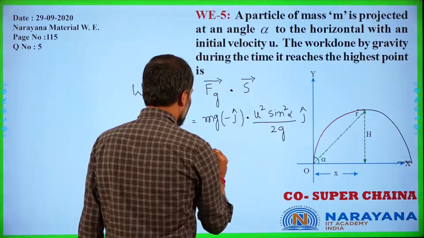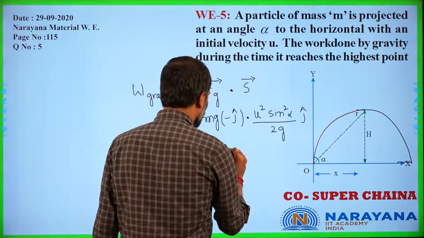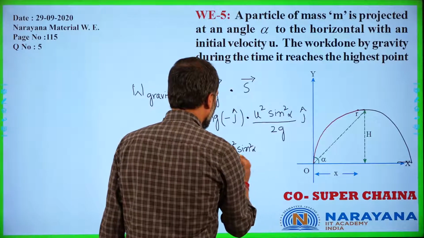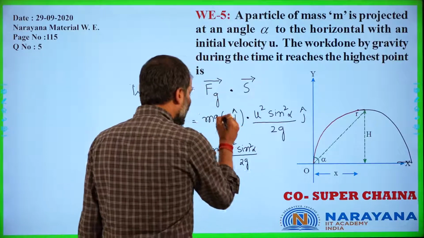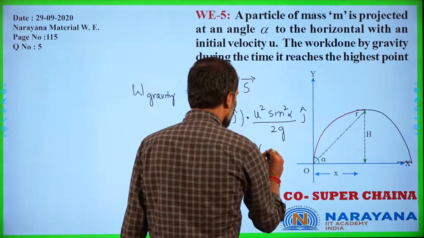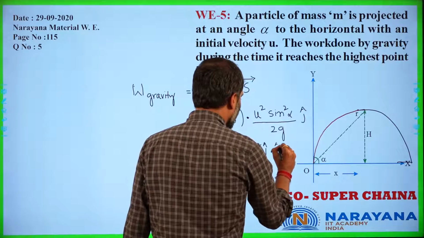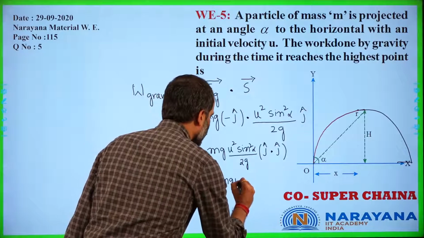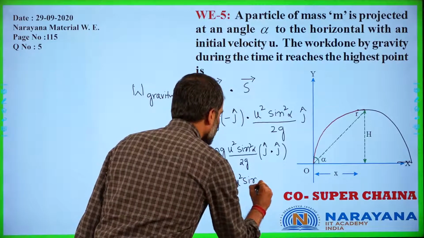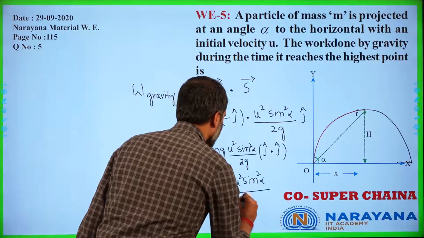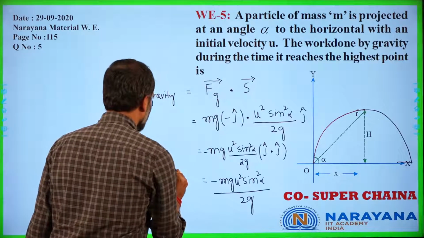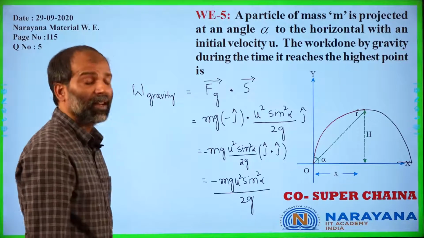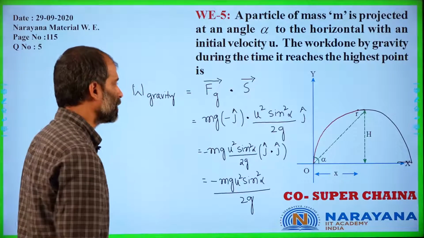So it is mg into u square sine square alpha by 2g. I take this negative sign outside, into j cap dot j cap, and you know that pretty well, j cap dot j cap is equal to 1. So it is u square sine square alpha by 2g. It is the work done by gravity when the body reaches the highest point, right?